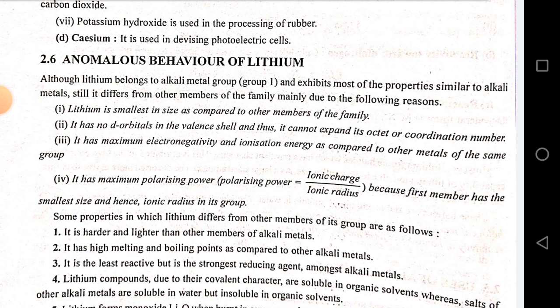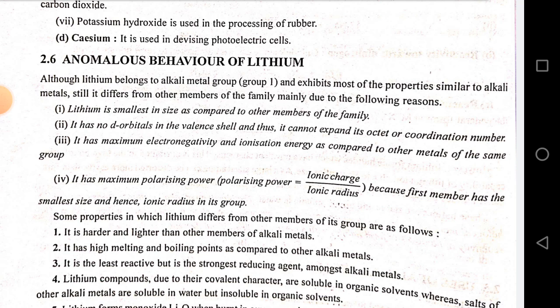Anomalous behavior of lithium. Although lithium belongs to the alkali metal group and exhibits most of the properties similar to alkali metals, it still differs from other members of the family mainly due to the following reasons. First, lithium is the smallest in size compared to other metals of the family. Second, it has no d orbital in its valence shell and thus it cannot expand its octet or coordination number.